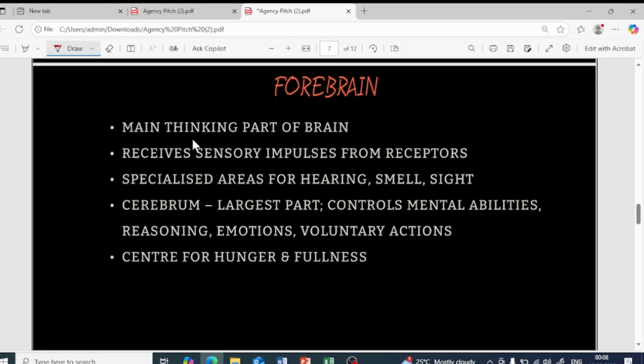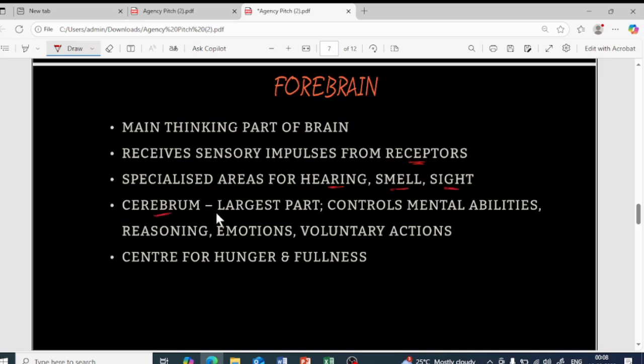So first is about the forebrain. It is the main thinking part of the brain, as I discussed, and it receives the sensory impulses from the receptors. Receptors we have already learned; if you don't know, please check my previous video. From the receptors, you take up the information from the sensory organs to the brain. Why? To think, isn't it? So there are specialized areas in the forebrain to take up the information of hearing, smell, and sight.